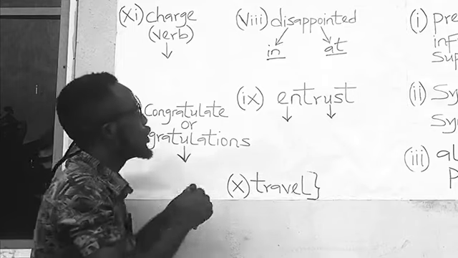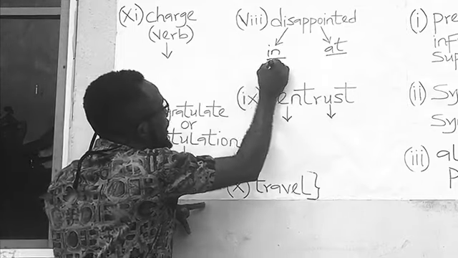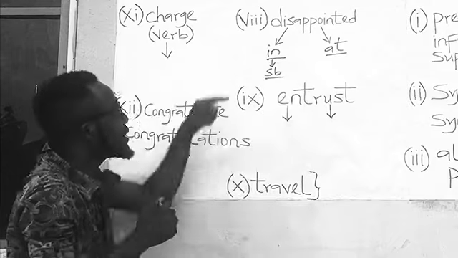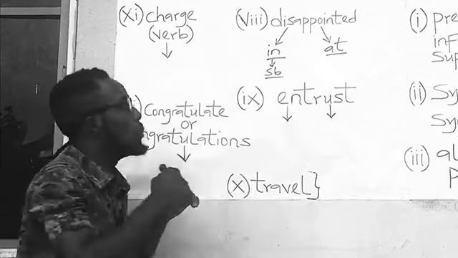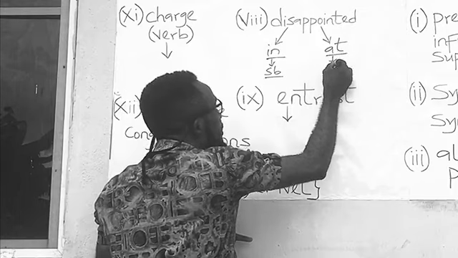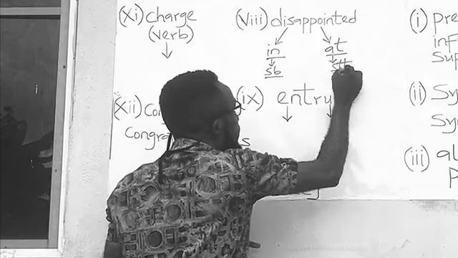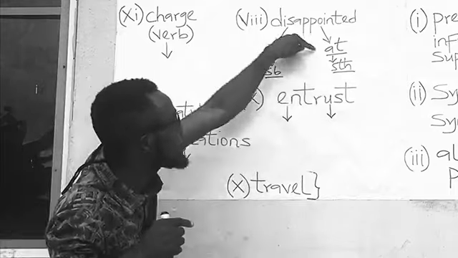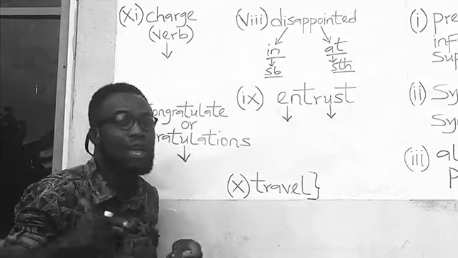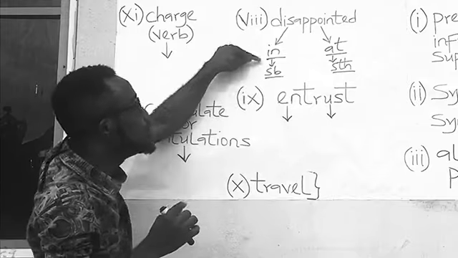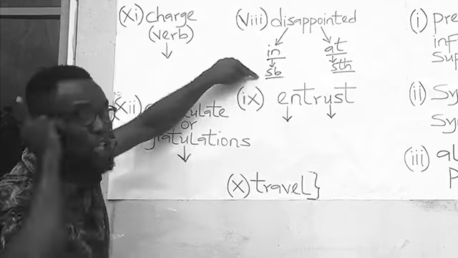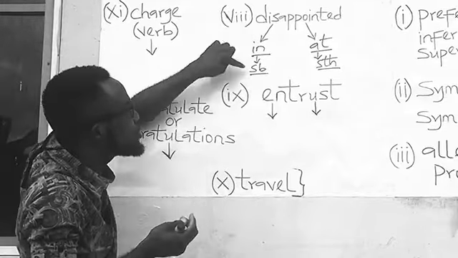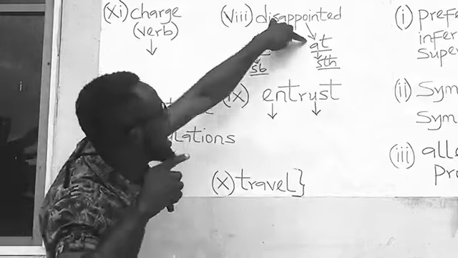The truth is, you are disappointed in somebody, but you are disappointed at something. For example, I am disappointed in you. You see, in somebody, in you. You represents somebody. So you are disappointed in somebody, but you are disappointed at something.